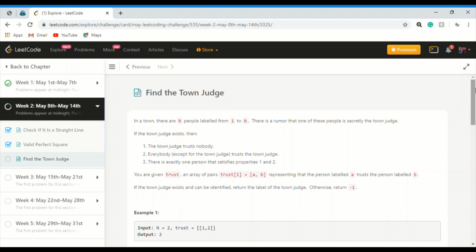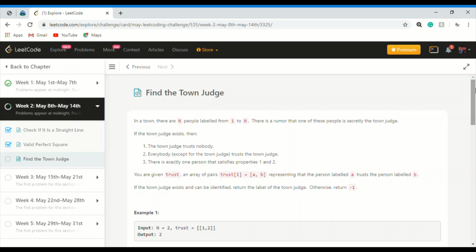So today we are given the problem, find the town judge. Let us first read the problem, then understand it, and then move to the solution. In a town there are n people labeled from 1 to n. There is a rumor that one of these people is secretly the town judge. We don't know the town judge, we actually have to find them. Considering it as an array from 1 to n people, exactly one will be the town judge.